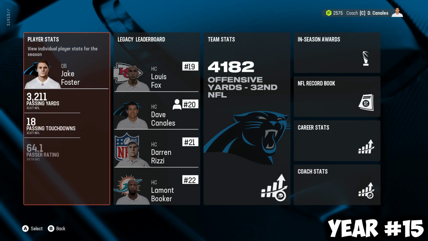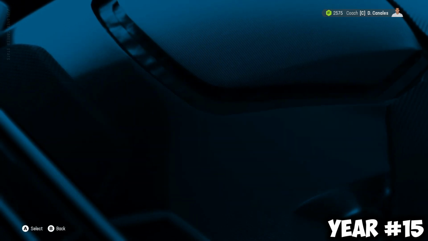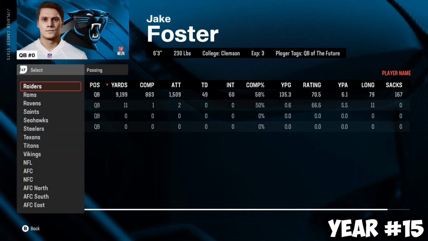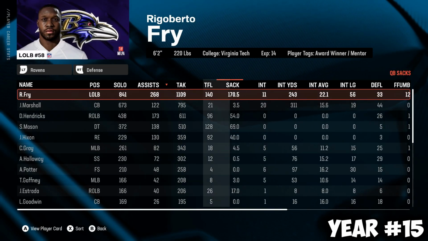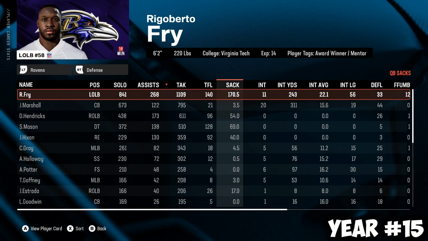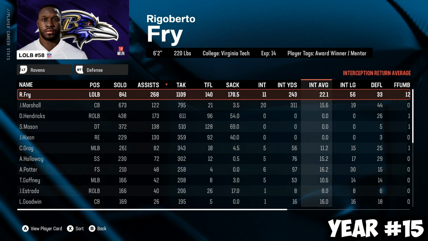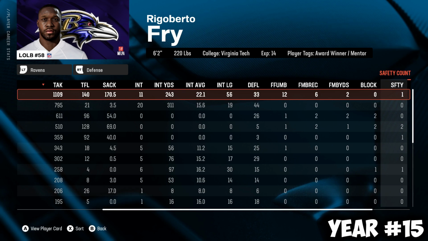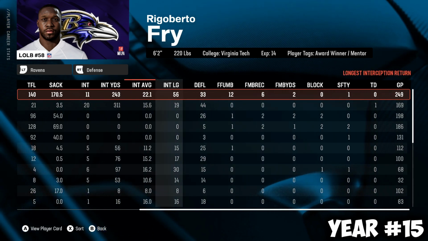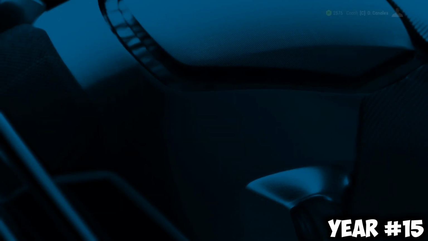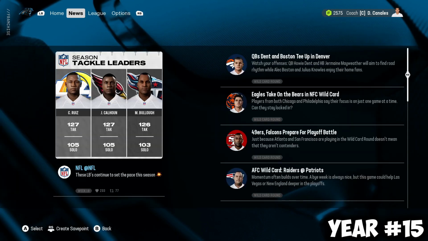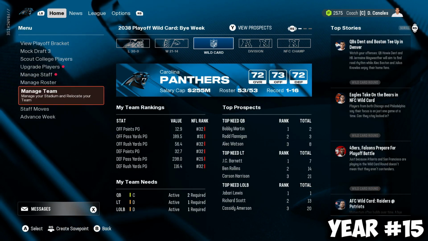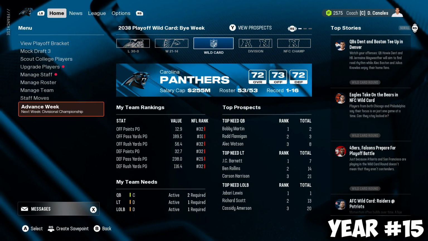So we'll check out the career stats, but I think he's at 170 now for career sacks. Yeah, 170.5. He's 30 sacks off from the record, so it seems like it's too far off now. We needed a good season this year and a good season the following year for it to be a possibility of us beating Bruce Smith, I believe, who had 200 sacks. But 170 sacks is nothing to be ashamed of.